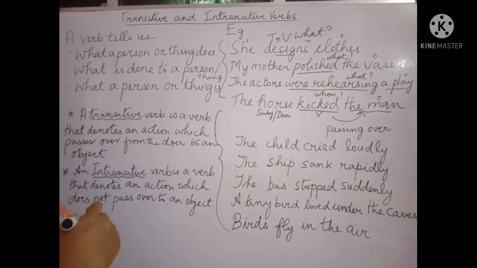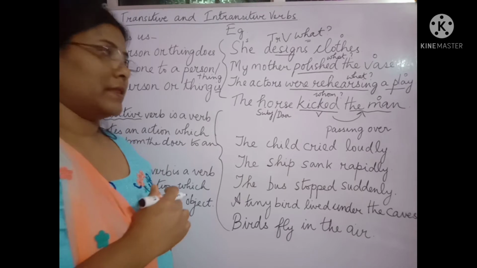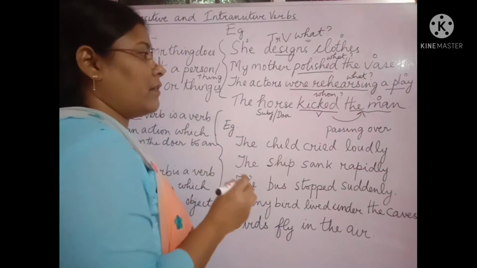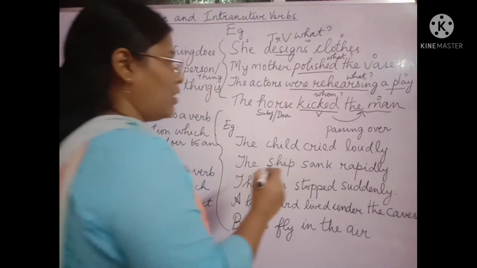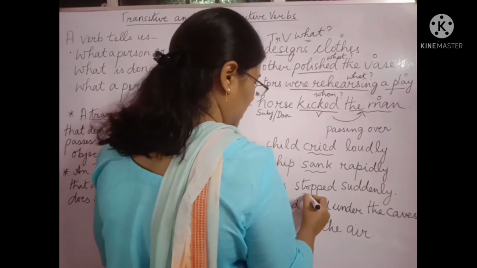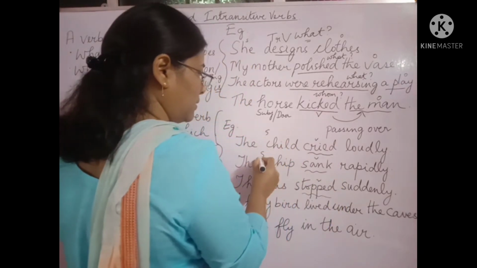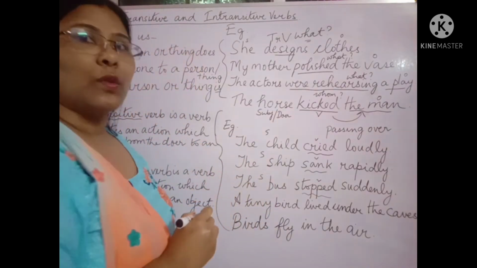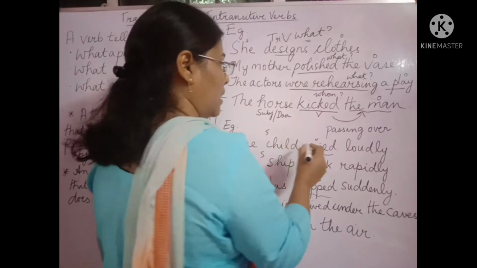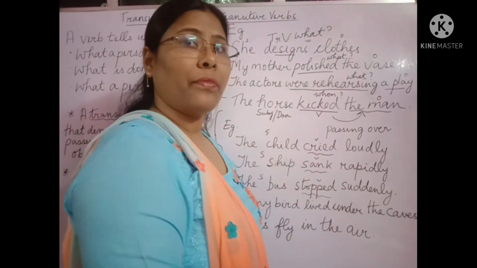Next, we come to another type of verb. We'll see it with the help of examples. Now, the child cried loudly. Now, if I ask question, what or whom to this verb, will I get the answer as the object?